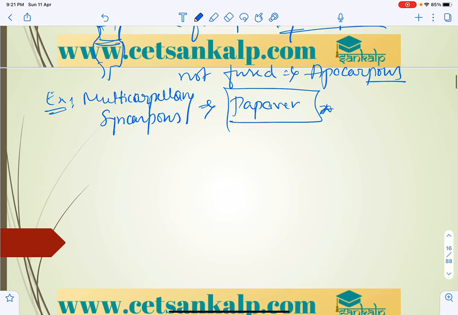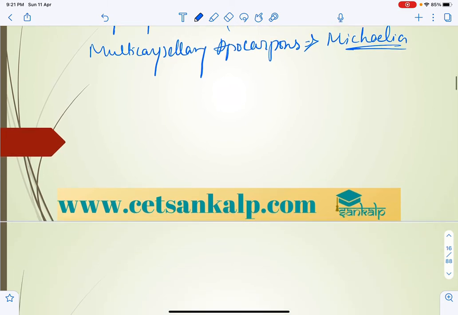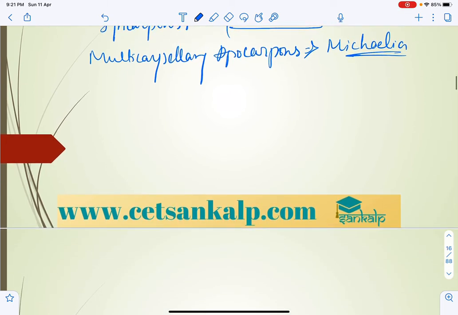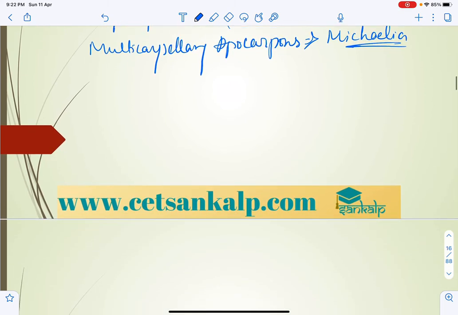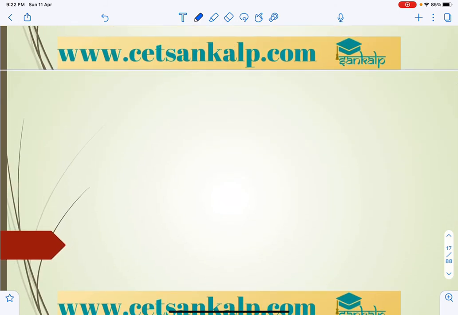And multicarpellary apocarpous can generally be seen in Michelia, Michelia champaka. You have to keep this in mind. Now the structure of the ovule. For the anatropous ovule, the typical structure, we can take a simple diagram to represent it. I will just give the diagram of the ovule in an easy way.